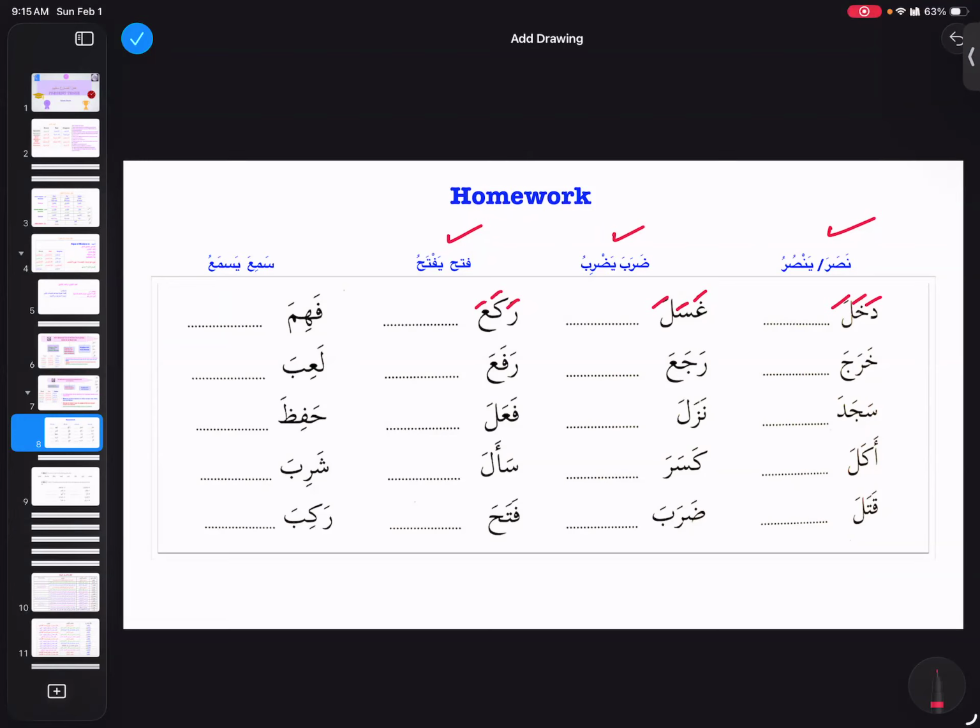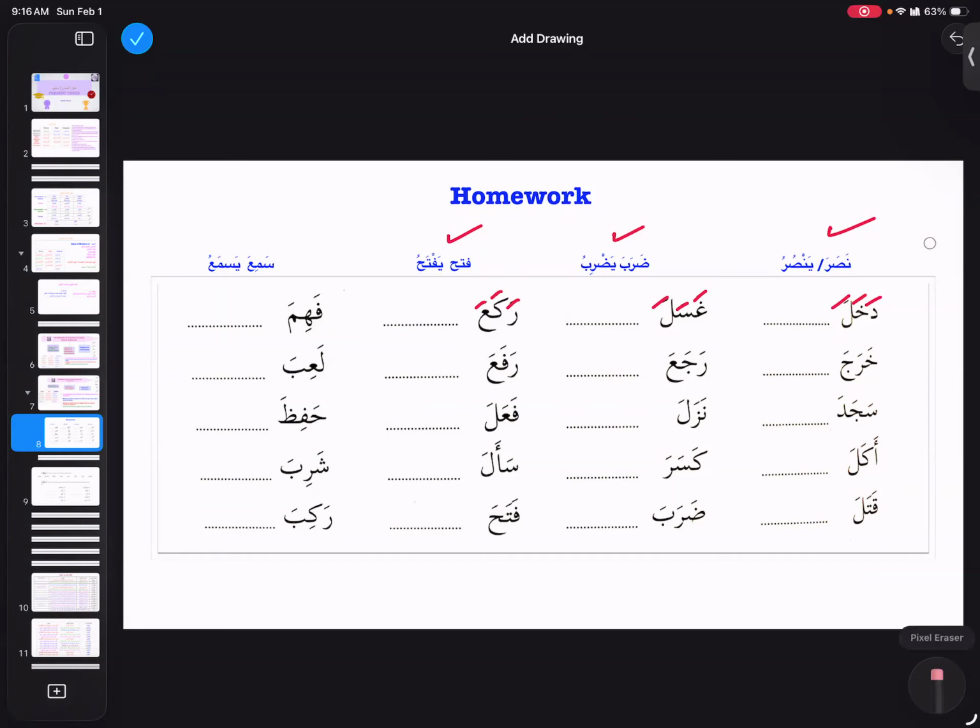The dictionary can also help us out with what bab they belong to. Now I have ghasala, and I can think of it as bab nasara, but that belongs to bab daraba. For that we can consult the dictionary, or for now I can help you out.